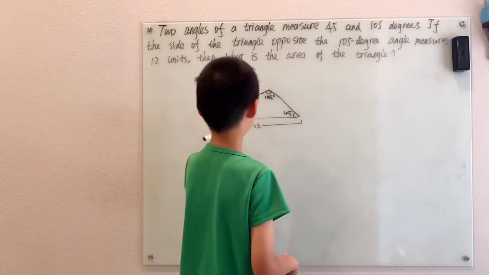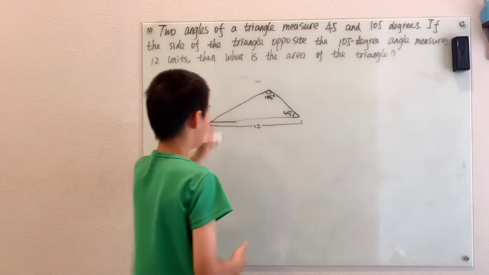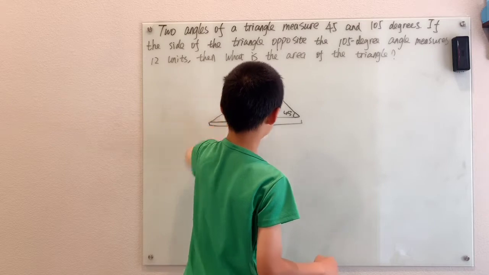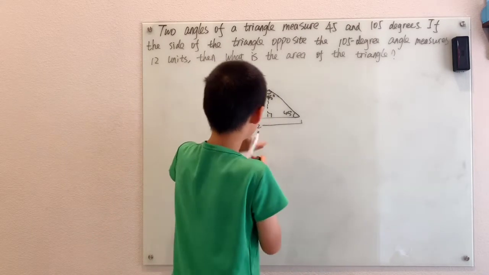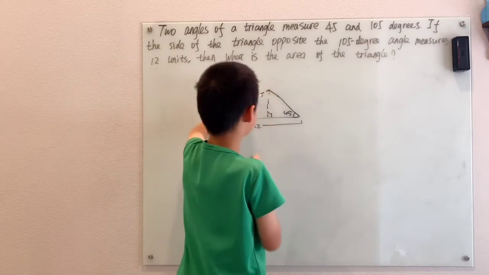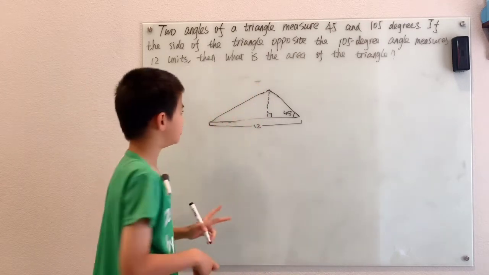Now, if you want the area, you need the base, and the base here we already have. And then you need the height. When you draw that height, we can see that it cuts our 105-degree angle into chunks.